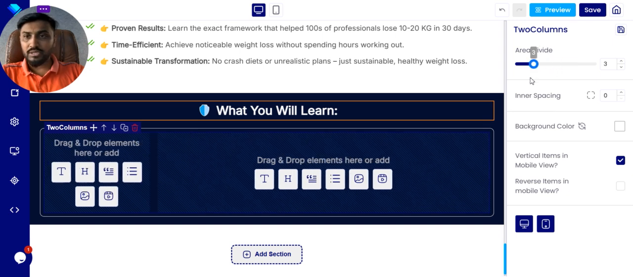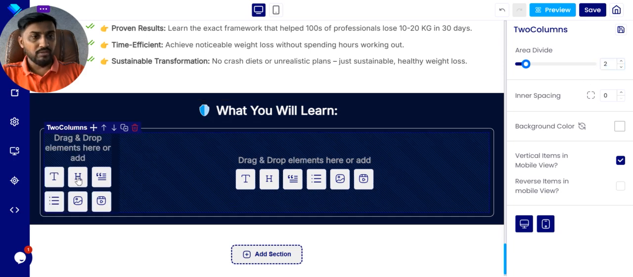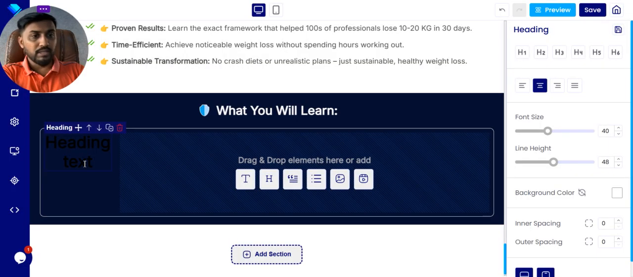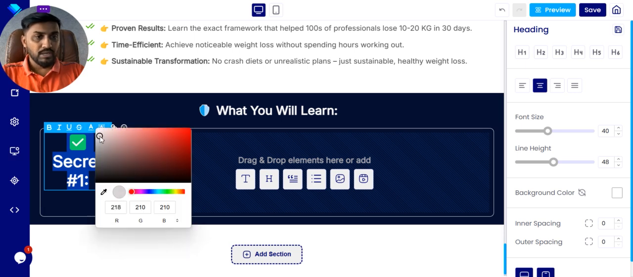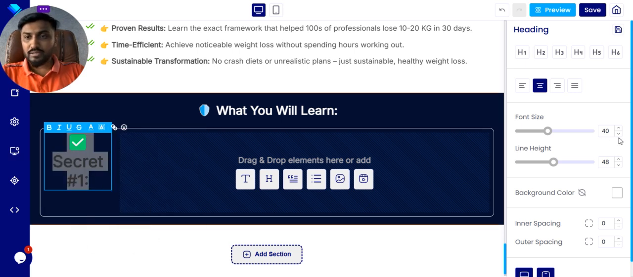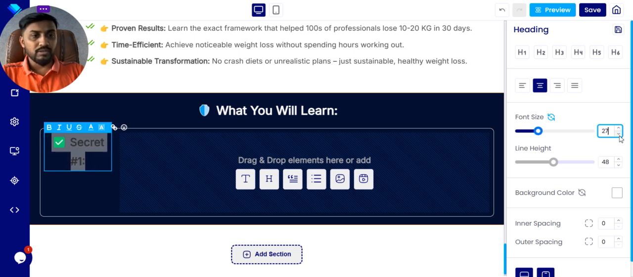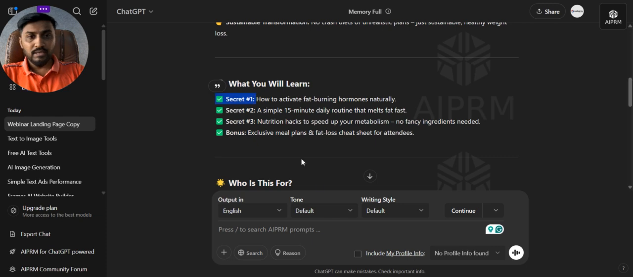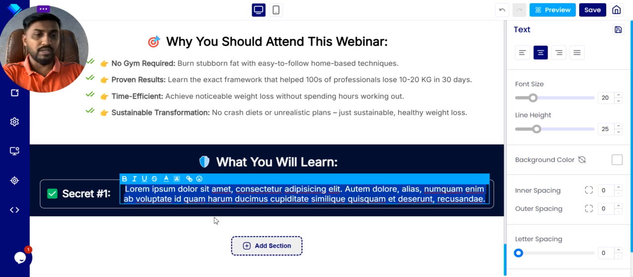Once you want this, then divide the area. Okay, here you can add the headline over here. For example, what is the headline? The headline is the secret number one. You can click here and put it over here, and then do the white color and the font size. Like put 25 in the font size, and here you can write down the text for the secret one, like how to activate delegate naturally.